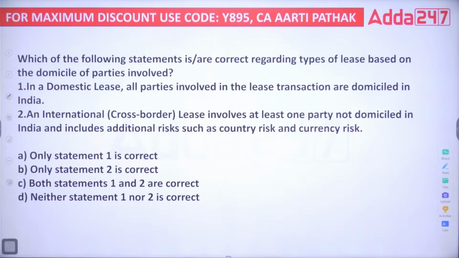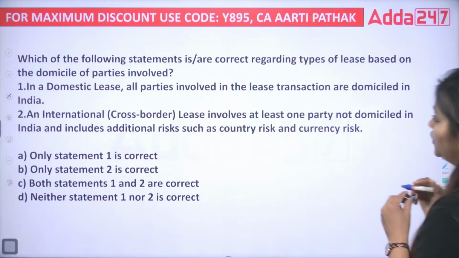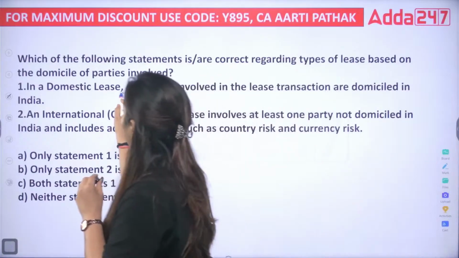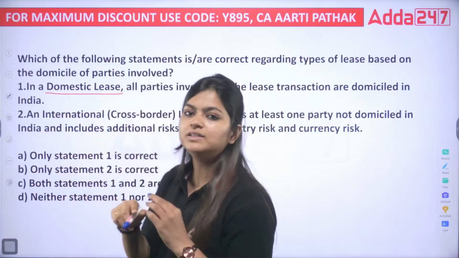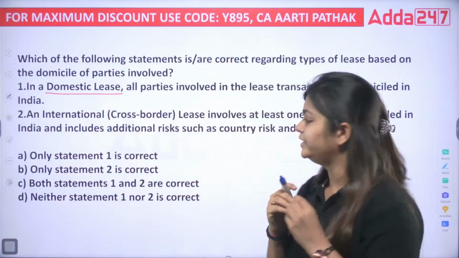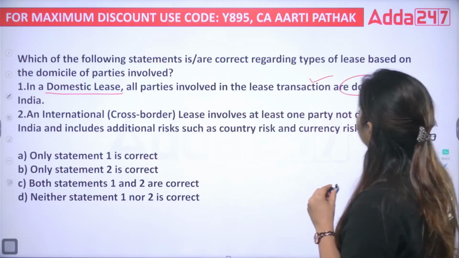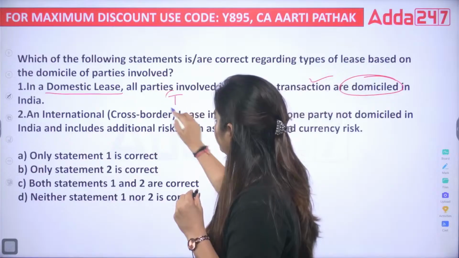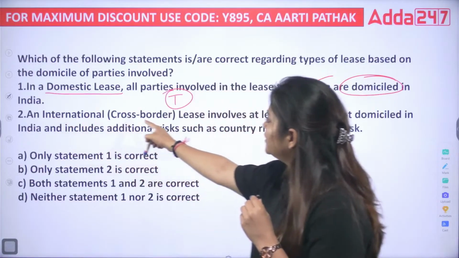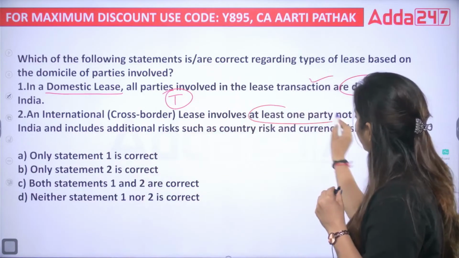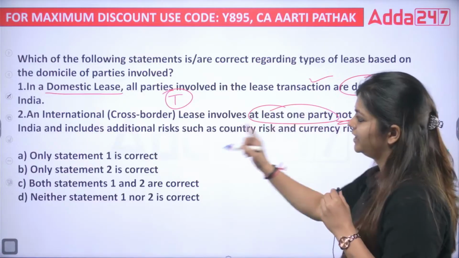What do you think? So here, if you read the first one about the domestic lease, both the parties are domiciled in India. So the parties involved in the lease transaction are domiciled in India. So this is true. Then, an international cross-border lease involves at least one party not domiciled in India.